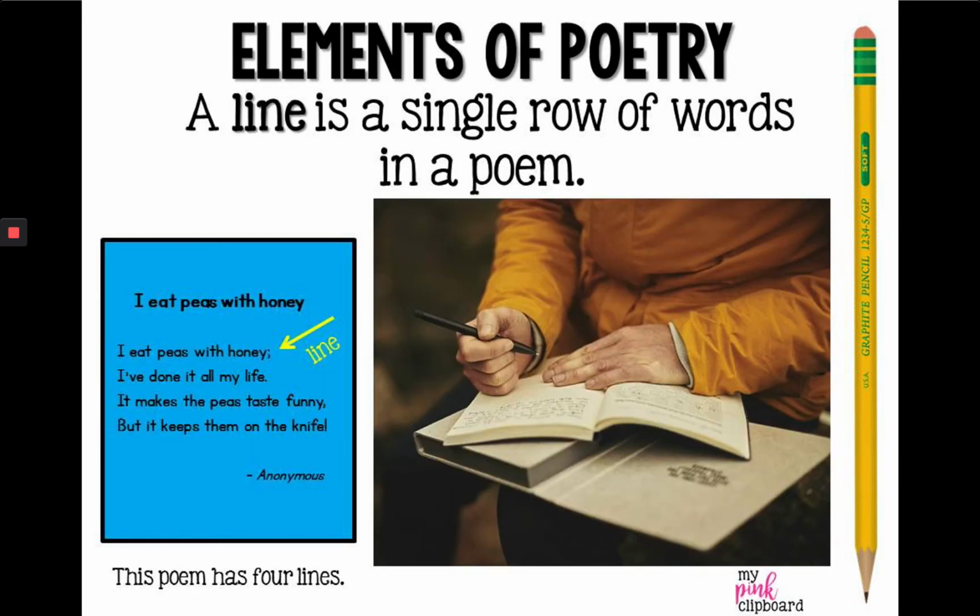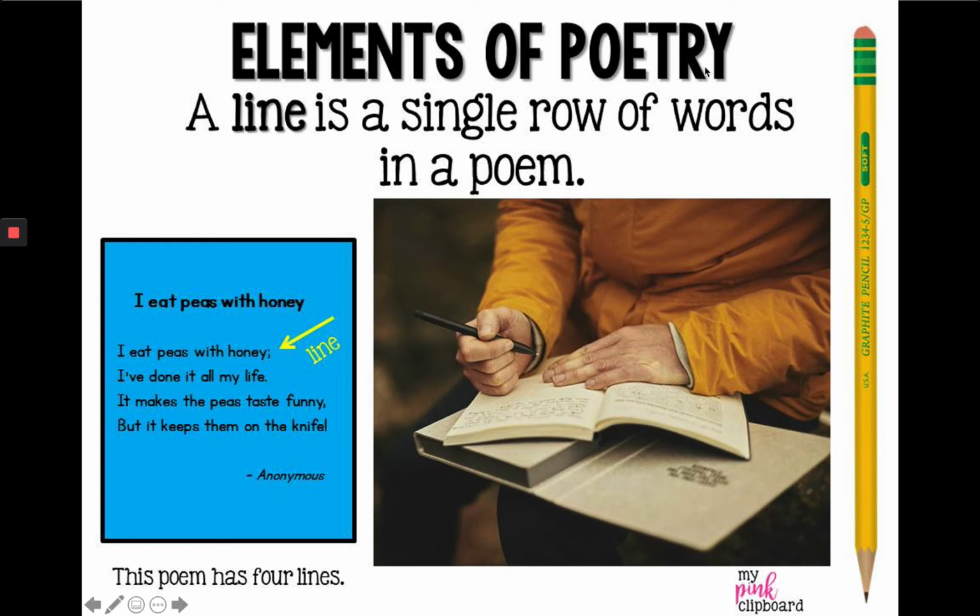All right, moving on. We're going to get to talking about actual parts of a poem right now. This is a line, and a line is just a single row of words in a poem. So it's not necessarily just a sentence, but it's just a single line. And single means one.